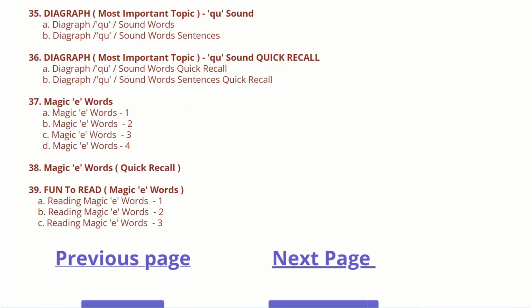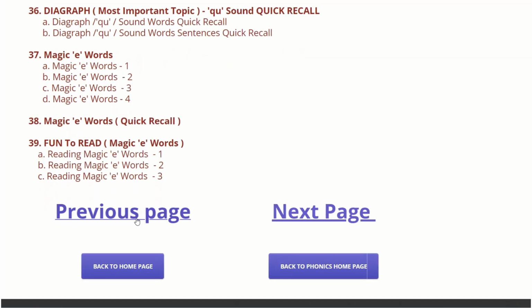Then comes the magic air words. What is magic air and what are the magic air words? We will be seeing this in 4 parts. Then comes the quick recall of magic air words. Then comes fun to read, the reading activity of magic air words, which is segregated in 3 parts. If you want to go to the next page, you can go here, or if you want to go to the previous page, you can click here.